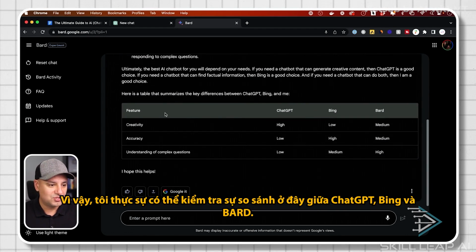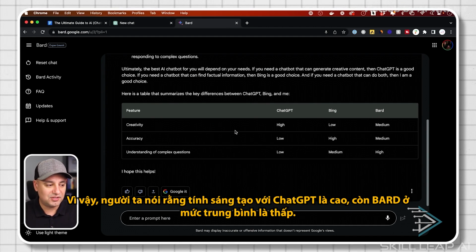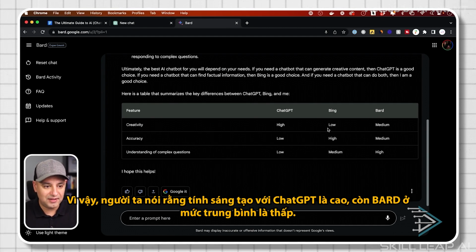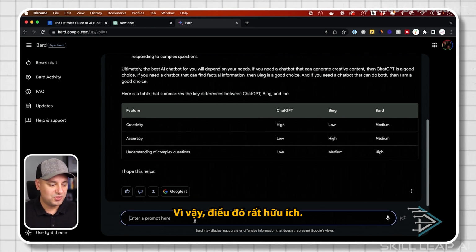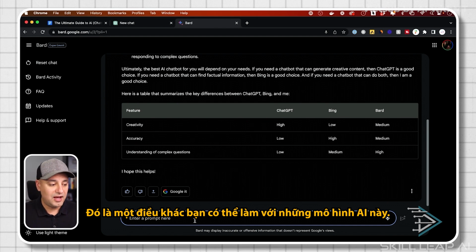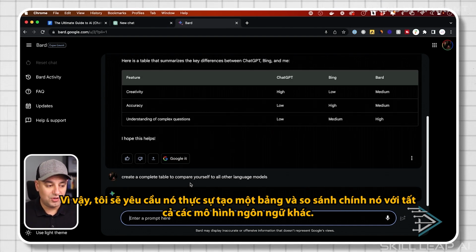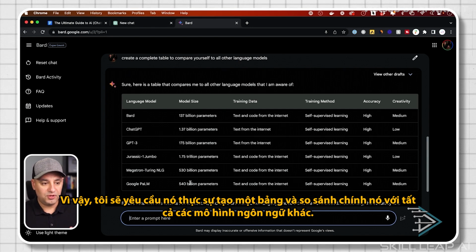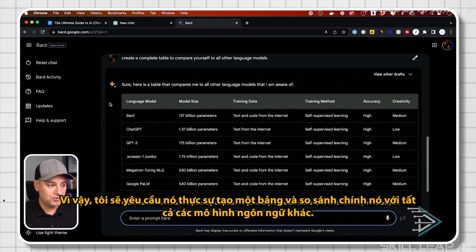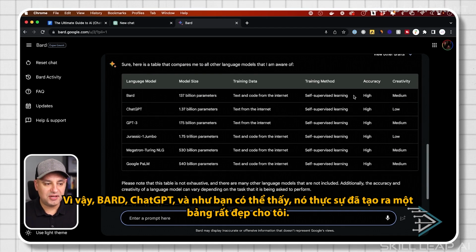So I could actually check out the comparison here between ChatGPT, Bing, and Bard. It's saying that creativity with ChatGPT is high, Bard medium, Bing low. So that's useful. Now let me ask it a follow-up question. That's another thing you could do with these AI models. You could actually follow up. So I'm going to ask it to actually create a table and compare itself with all the other language models. So Bard, ChatGPT, and as you can see, it actually created this really nice table for me.